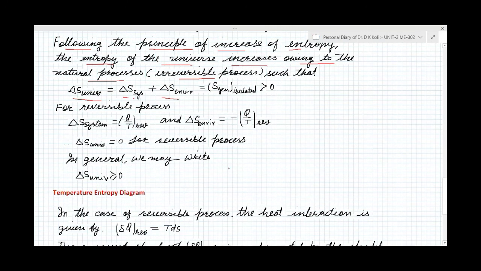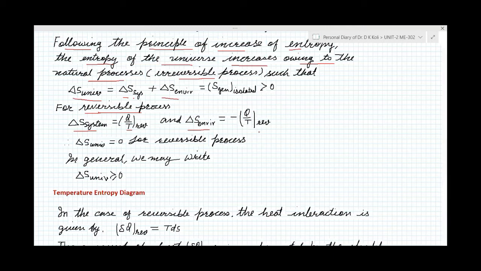If we first take the reversible process, then the change of entropy of the system can be written as Q by T reversible, because here the process is reversible. And the change of entropy for the surrounding is minus Q by T reversible. Minus, because system and surrounding are complementary.